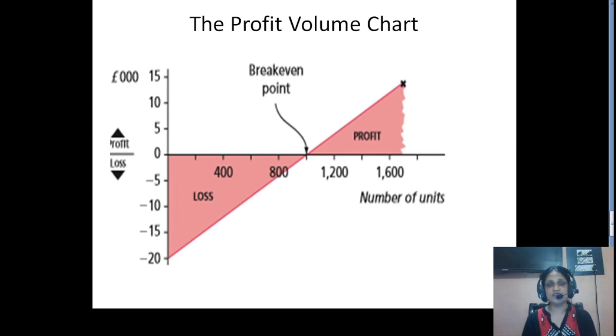We have studied three types of charts: the basic break-even chart, the contribution sales chart, and the profit volume chart. These three charts will help you in taking a speedy decision, because with just a glance you can arrive at an adequate decision.